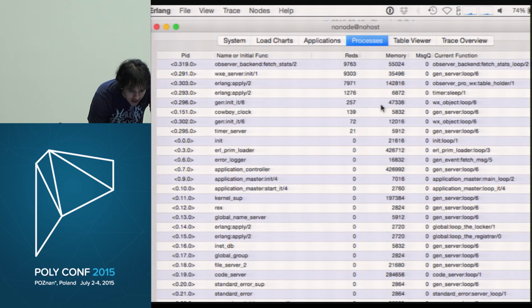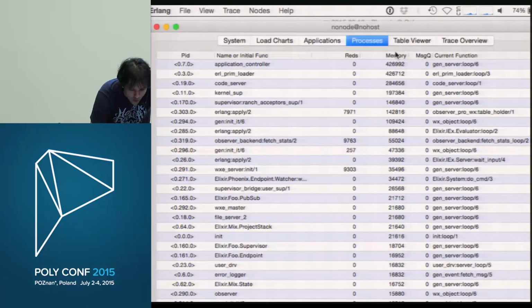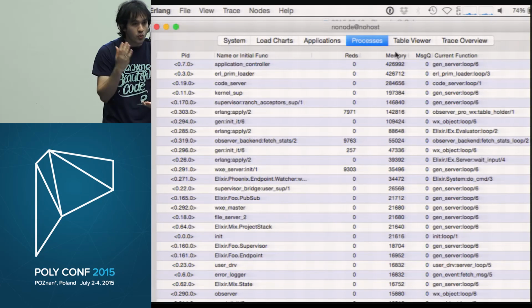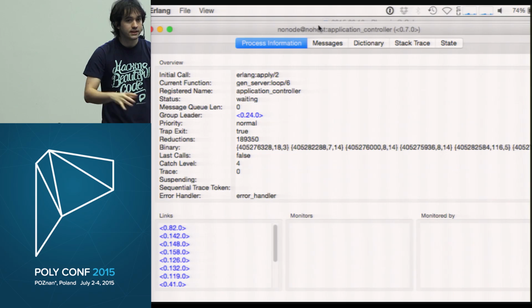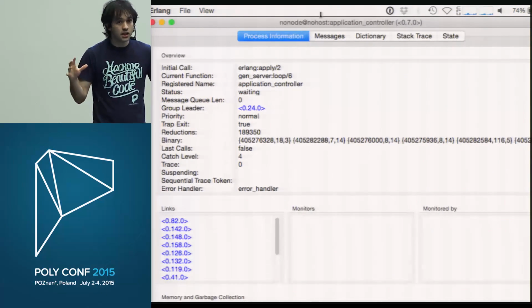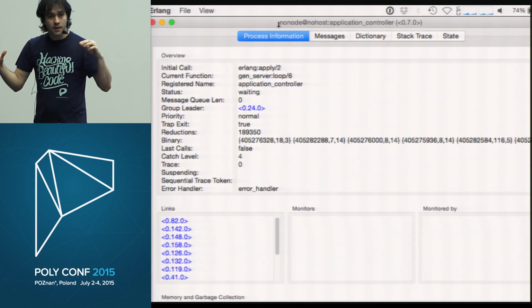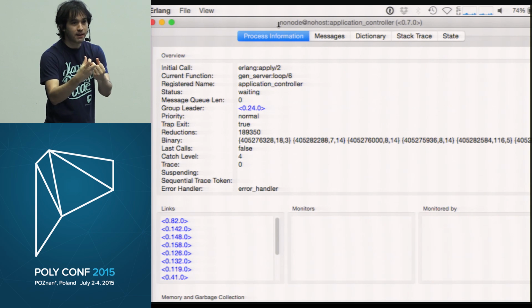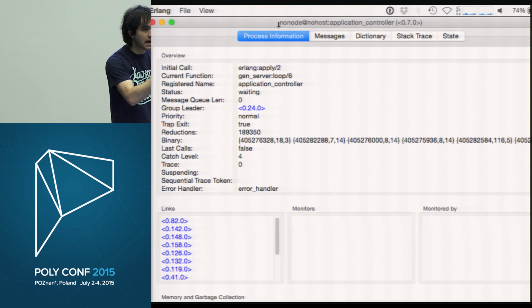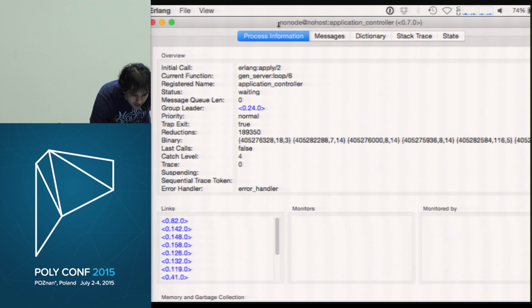And after I find that, I can double click it, right? It's going to open up another panel with all the information about that process: which code it's running, what the state is, what the stack trace is, what the relationship with other processes is. So this is great, right? Because everything runs inside those processes, and I can actually introspect, monitor, and see what is happening on each of those, okay?